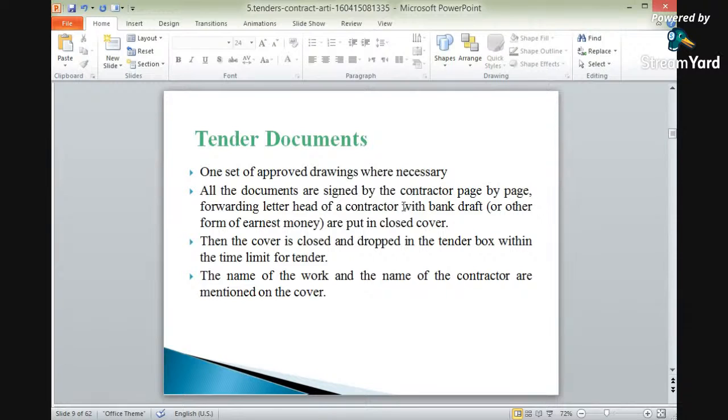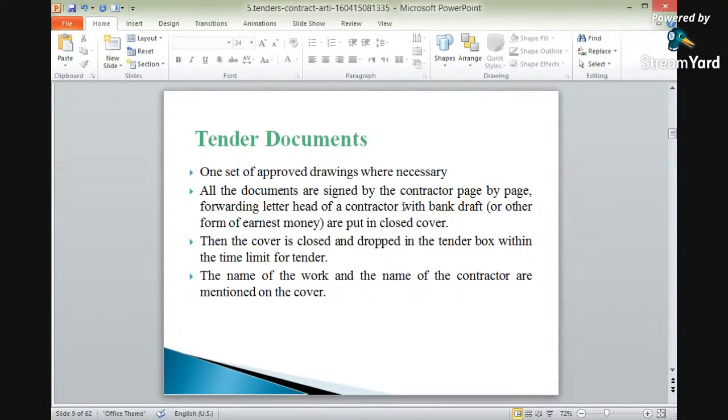Okay? So the DD, the earnest money, is to be enclosed in a closed envelope. It is to be kept in a closed envelope and submitted. Then the cover is closed and dropped in a tender box within the time limit for the tenders. Within the duration which we have said, it is to be given. So it is to be attached.